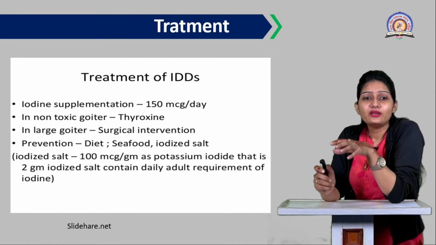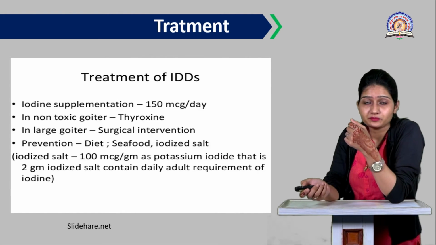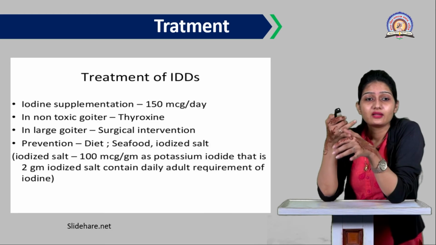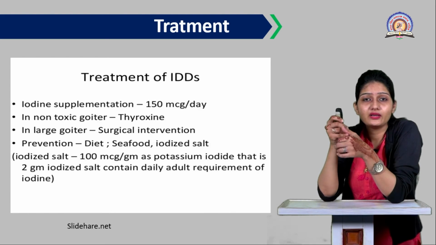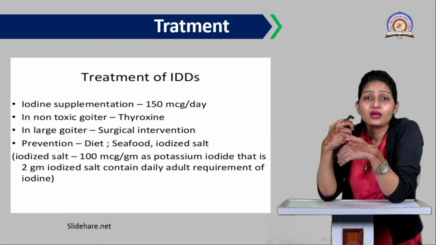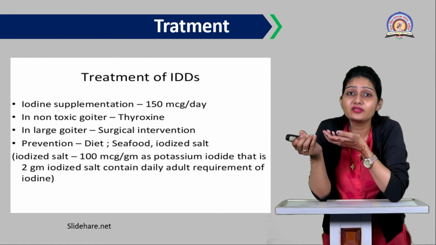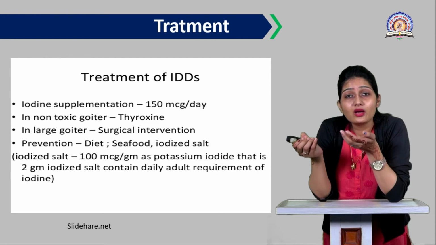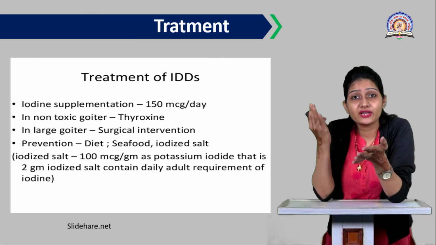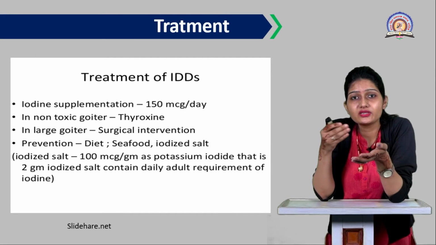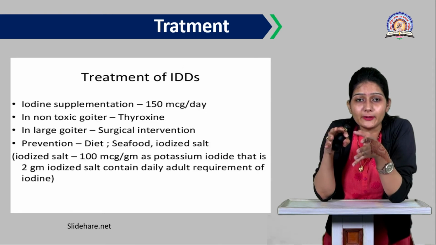Okay. Then in non-toxic goiter, thyroxine should be given as a treatment. Then in large goiter, surgical intervention should be given. Okay, to remove the goiter or that tumoric appearance, it should be removed through surgery. Okay, by using surgery we can remove that goiter or the enlarged thyroid gland.